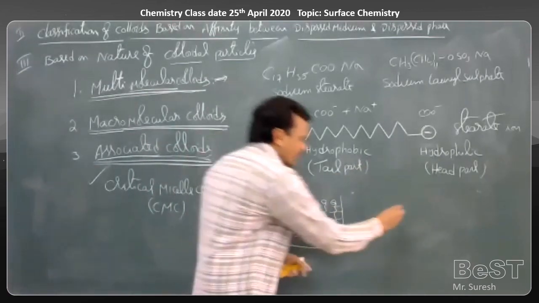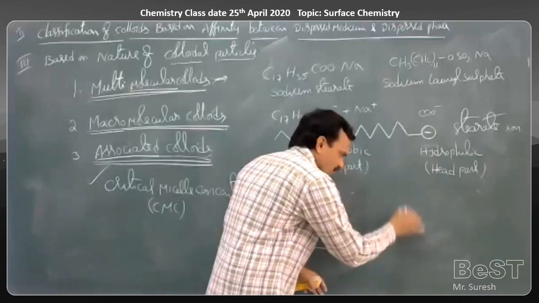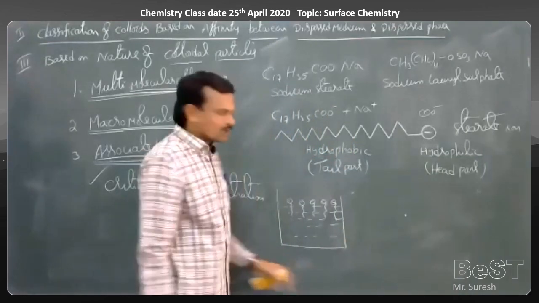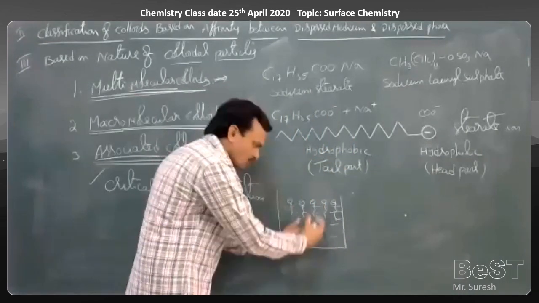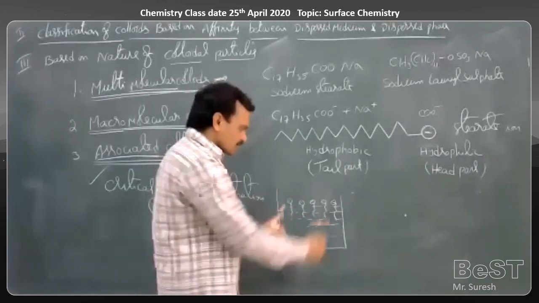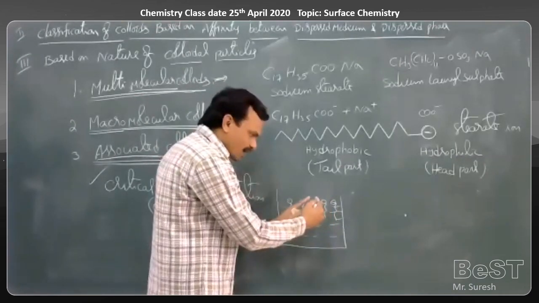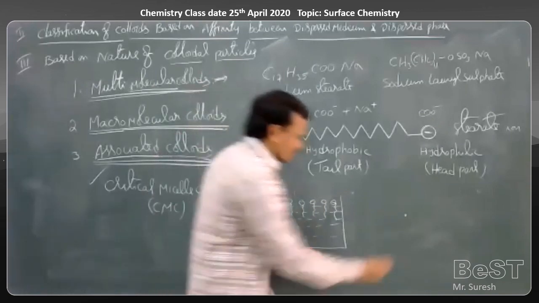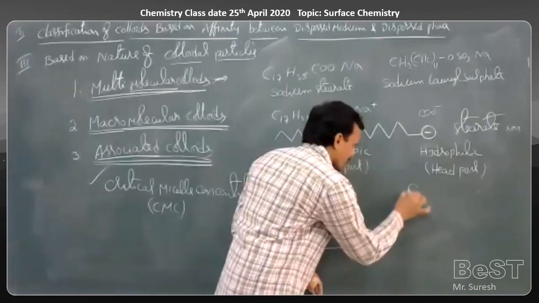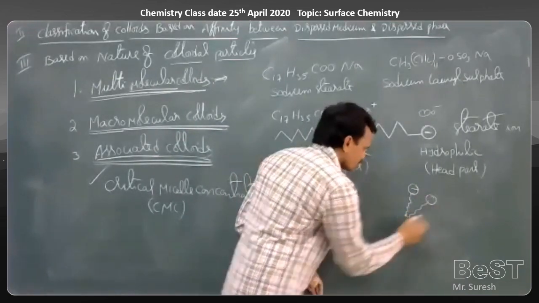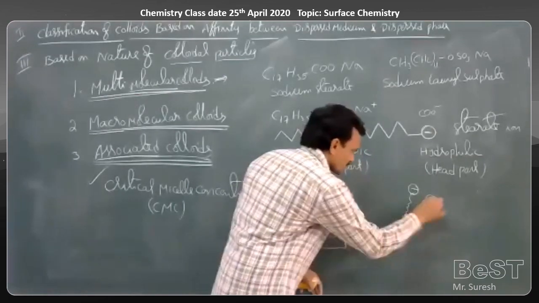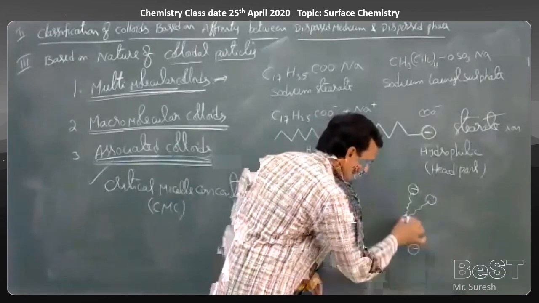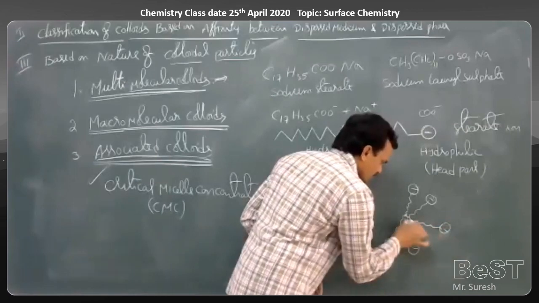So now, whenever the concentration reaches micelle concentration, these ions are pulled into the water strongly, and the hydrocarbon parts are associated like this. That means hydrocarbon part attaches with one another. Since the head part is negatively charged, the head parts repel each other.